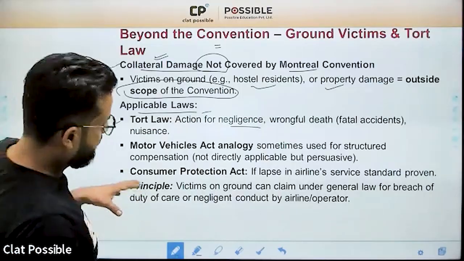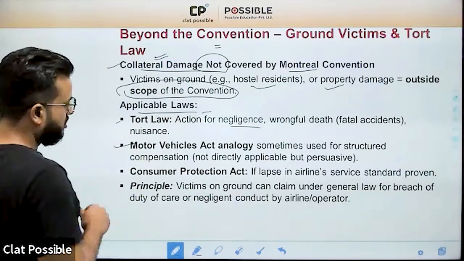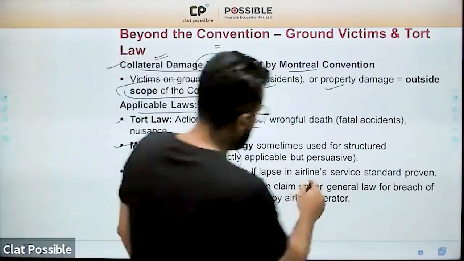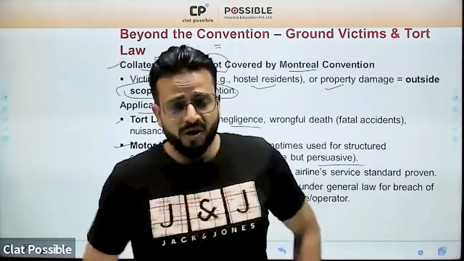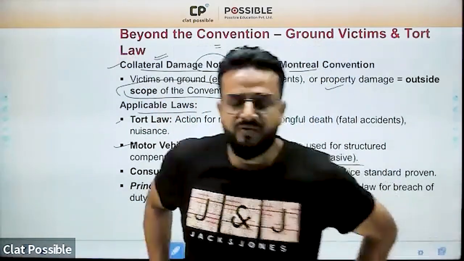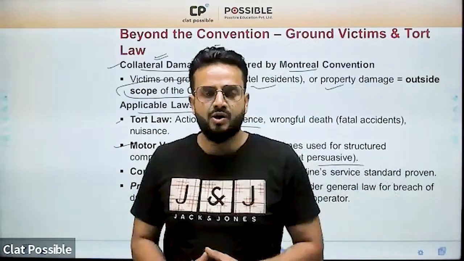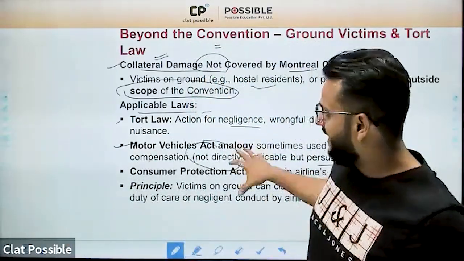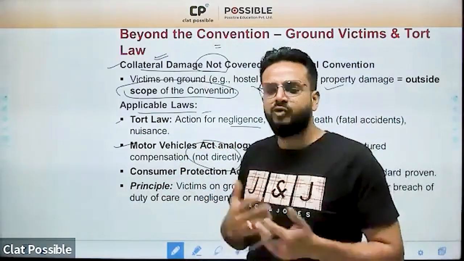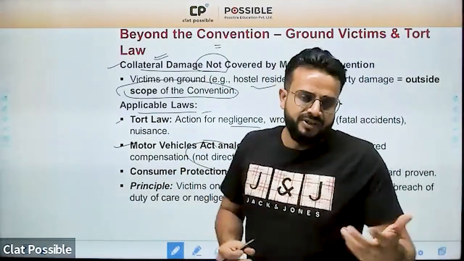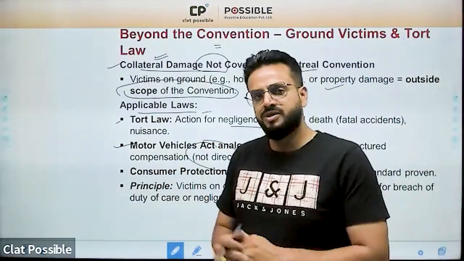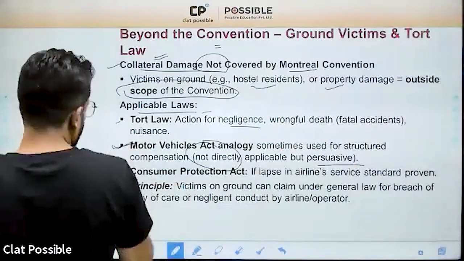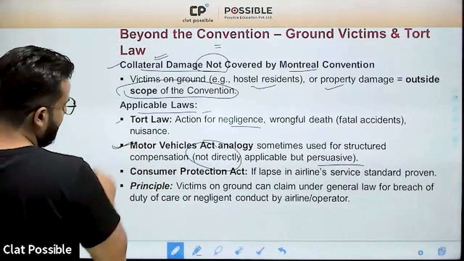Motor vehicle acts can sometimes be used for structural compensation, although it is not directly applicable, but it is persuasive. The Motor Vehicles Act covers any accident, any damage arising out of the use of a motor vehicle. It will not be directly applicable here because we have enough laws already. But if we did not have a law specifically for aviation liability, then this could have been used, right? But yes, this is definitely in addition to what we have.